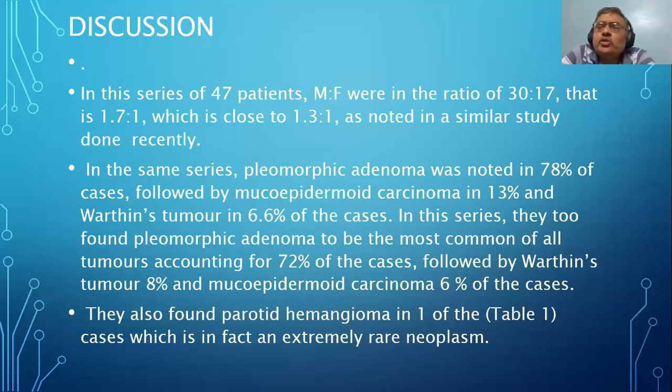So the point here is that you should all remember, this is a very important slide as far as I believe. Sometimes in exams, they ask you the incidence of benign, the incidence of malignant. This is more or less normal. And in that, remember, if somebody asks you, mucoepidermoid carcinoma is the commonest. Do not forget, if you see this slide you will always remember, because the examiner is bound to ask which is the commonest malignancy in the parotid. This is the slide you should remember. Malignant is 4 to 6%, fine, no issue. And 80% are benign tumors. Again, hemangioma is not an extremely rare neoplasm.